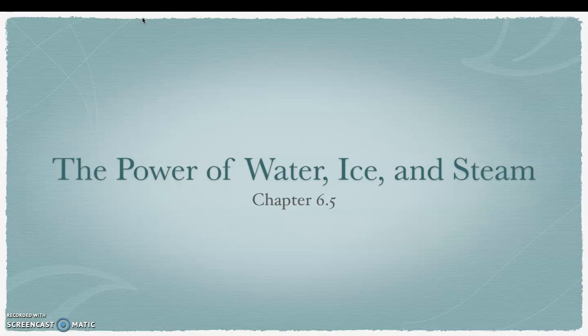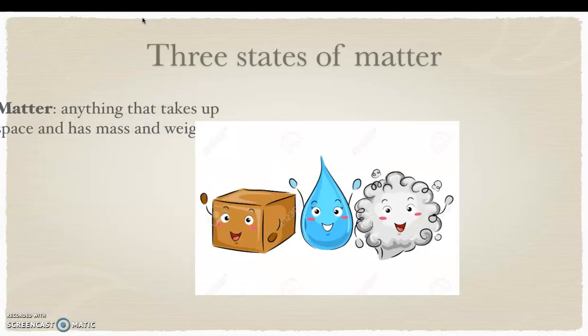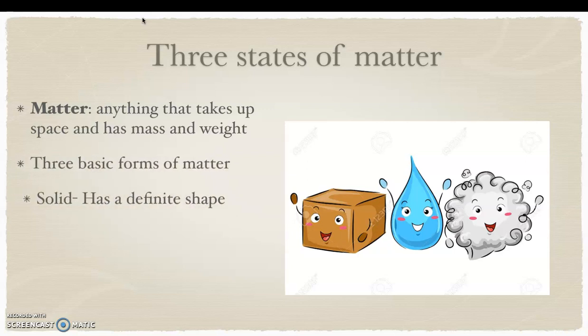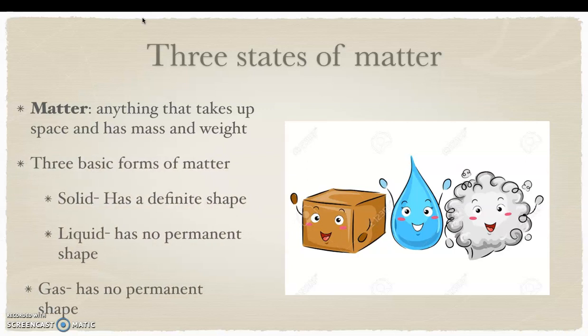We did learn in the beginning of chapter number 6 that matter is anything that takes up space, has mass, and weight. So matter is anything that takes up space and has mass and weight. But there are three basic forms of matter. We have the solid state of matter, the liquid state of matter, and then we have the gas state of matter.